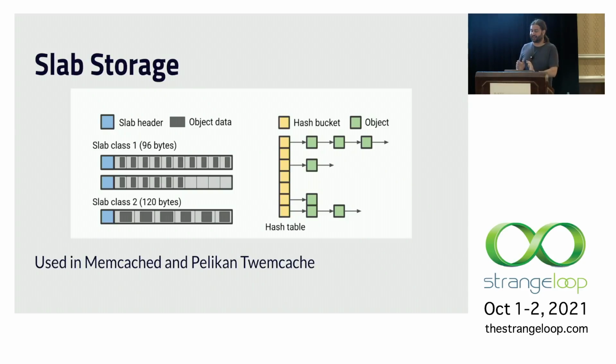You can see that we have a hash table that's linked lists of objects or items. But we have the bulk item storage divided up into these units called slabs. And each slab holds items up to some size. So essentially, the items are grouped by their size into these slab classes. If we evict an entire slab, all those items are going to be a similar size. Some might be very old and close to expiration, but some might be very new.